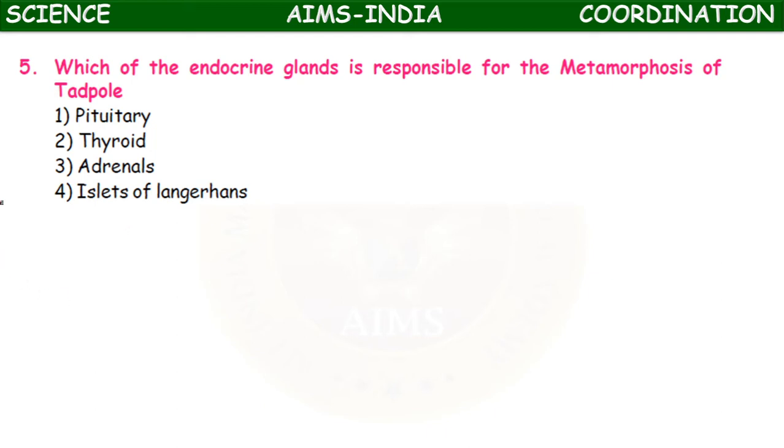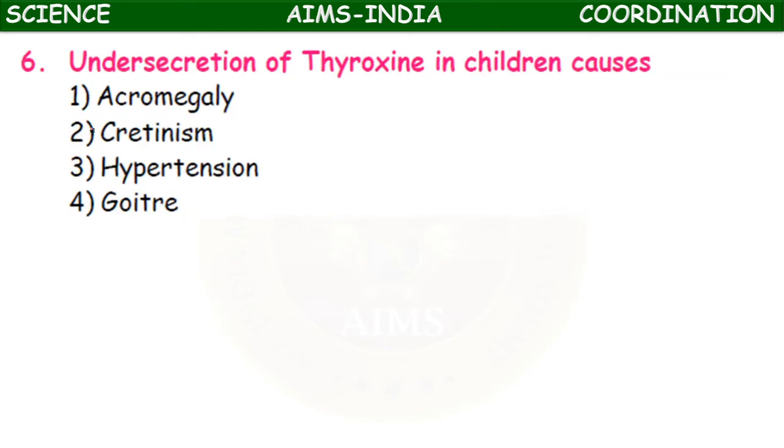The thyroxine is secreted by which gland? Thyroid gland. Undersecretion of thyroxine in children causes: what is the meaning of undersecretion? Hyposecretion. Hyposecretion in children causes acromegaly, cretinism, hypertension, goiter.